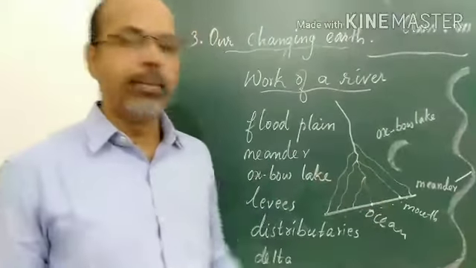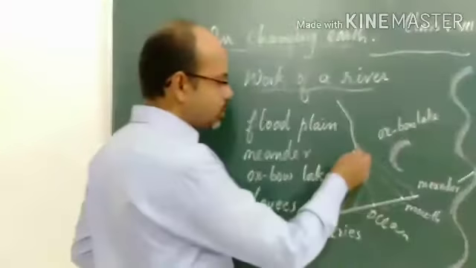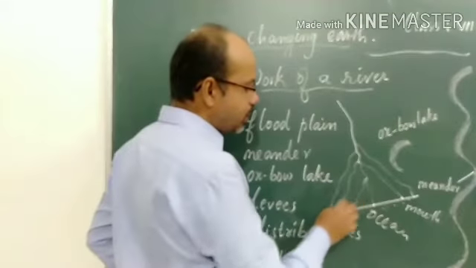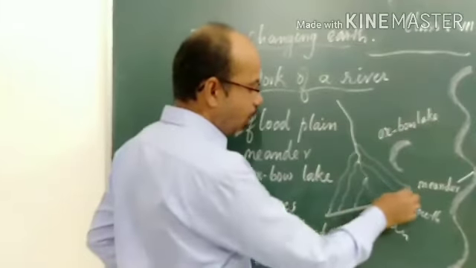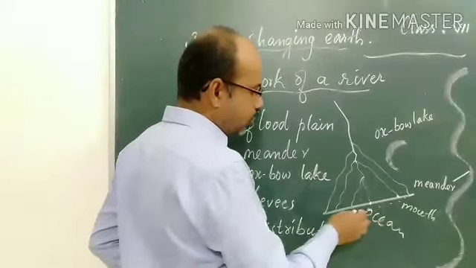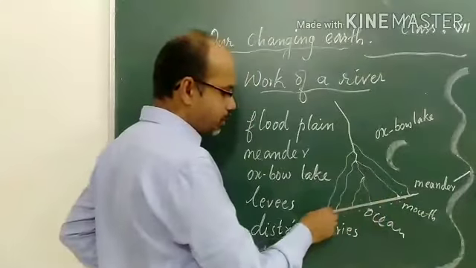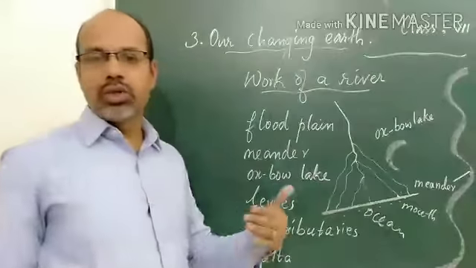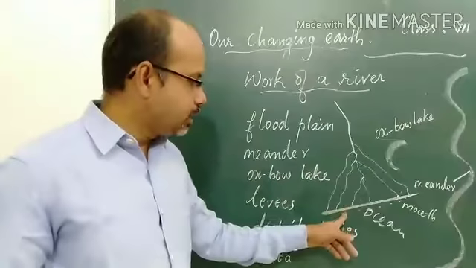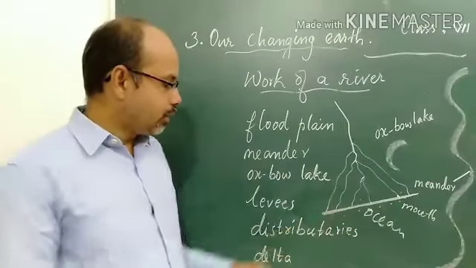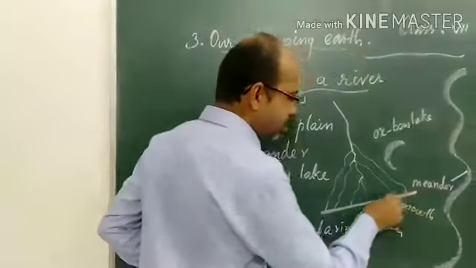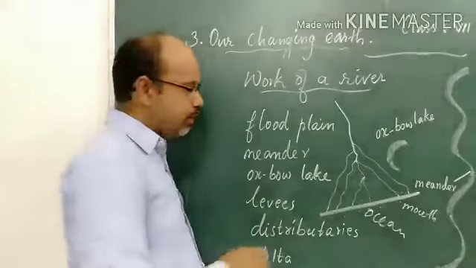In some regions, sediments are deposited along the coast. Along the coast we can find beaches also.